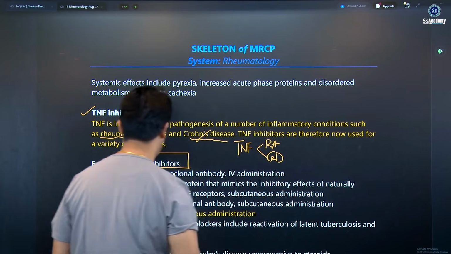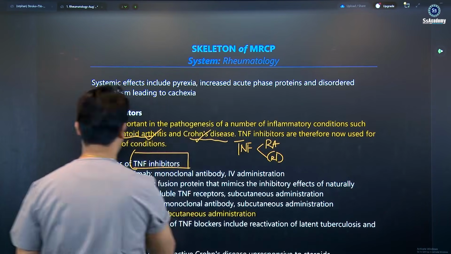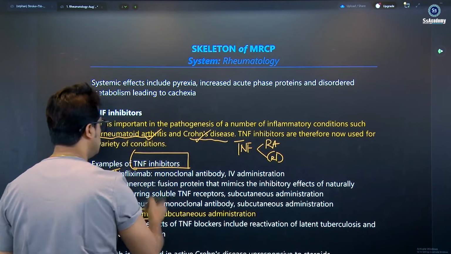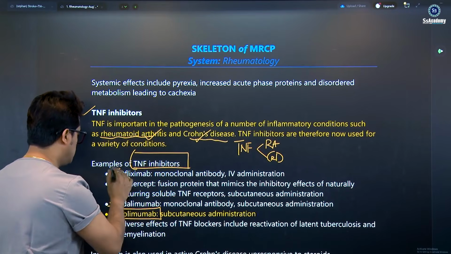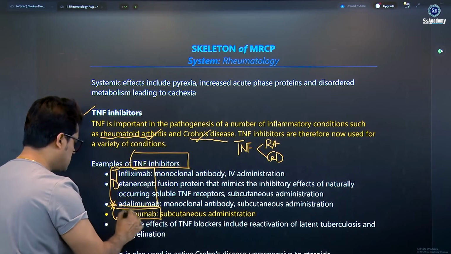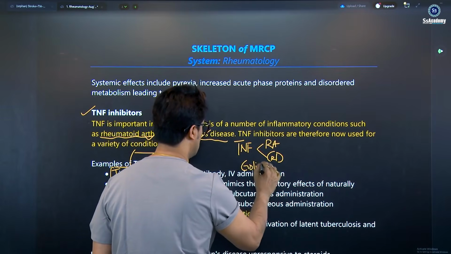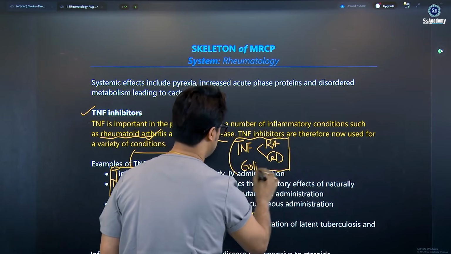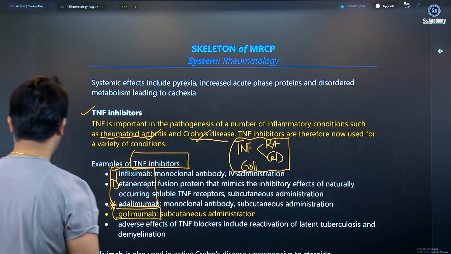So you can write on the TNF box: RA, rheumatoid arthritis, and Crohn's disease. That is the way I'm writing the boxes. The drugs are infliximab, etanercept, and adalimumab. Along with that, golimumab, my dear, is a new drug. Golimumab, the new drug, is a TNF alpha blocker.